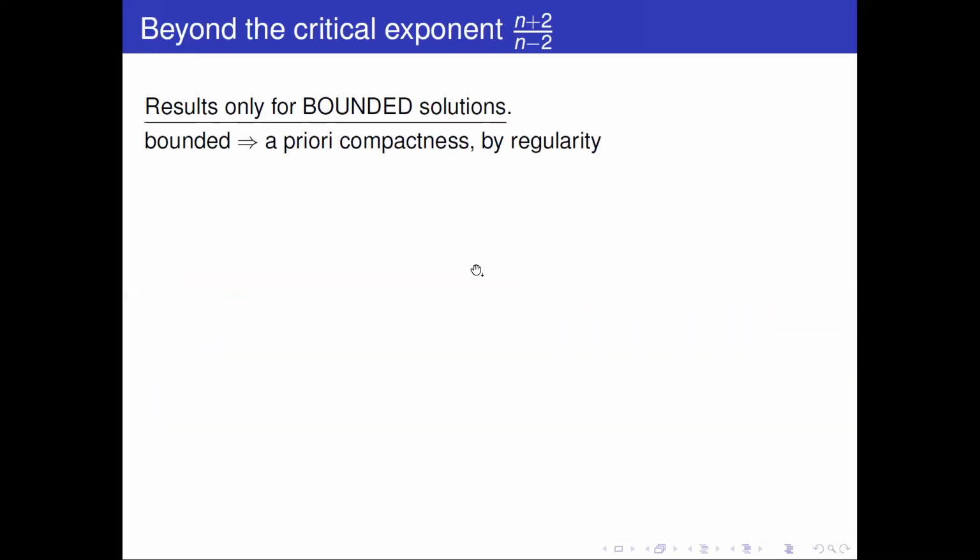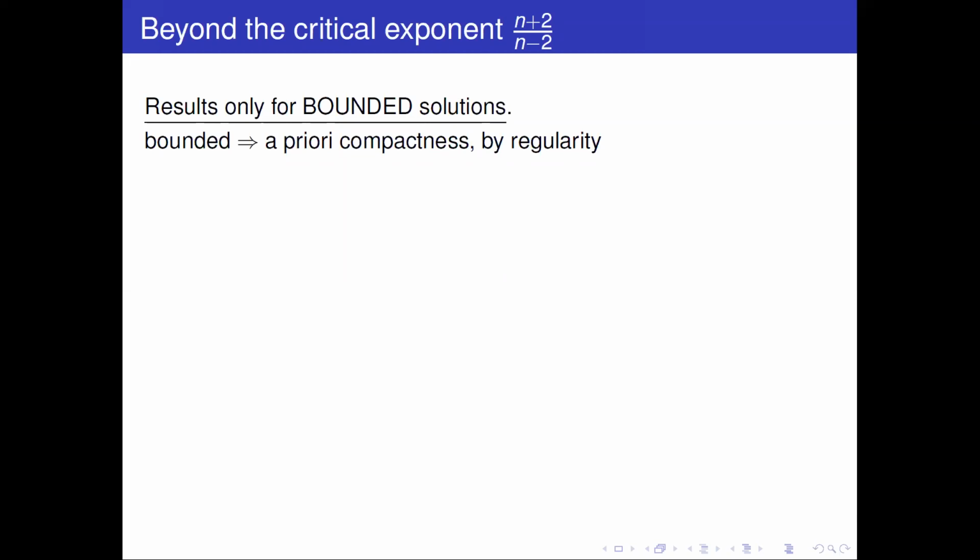Okay, so beyond the critical exponent (n+2)/(n-2), there have been only results for bounded solutions. The very general and basic reason for that is that if you have a bounded solution, you have a priori compactness. By regularity, a bounded solution implies a C1 or C2 bound in any bounded domain.